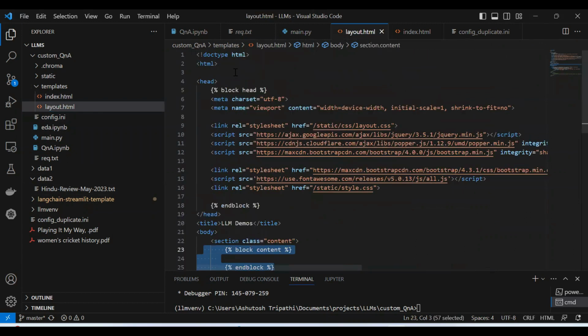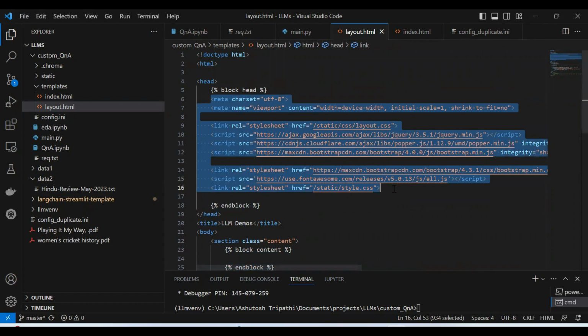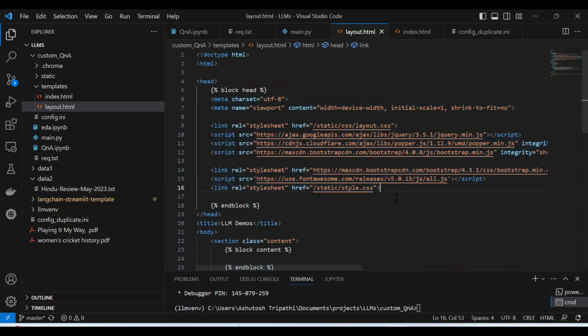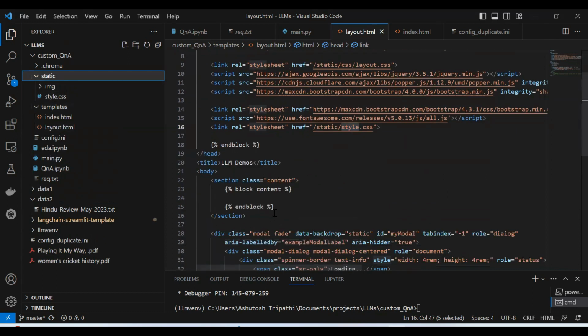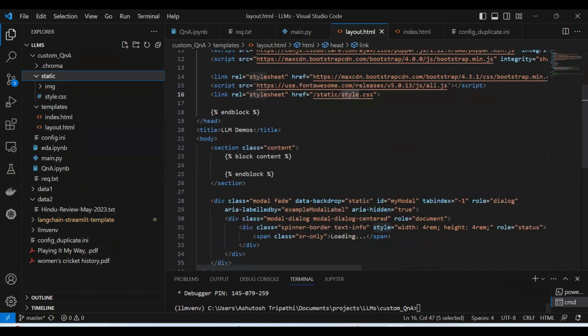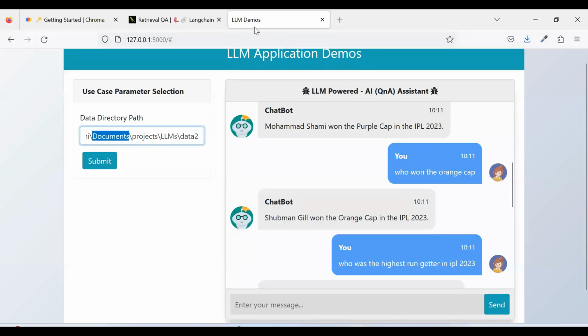This is a normal HTML file, an HTML structure. In the head, I'm using all the libraries. Here you will see different JS files and jQuery files, and then Bootstrap for styling. I also have one custom styling that is kept inside static, this is style.css. And this is the title, LLM demo, what you see here.